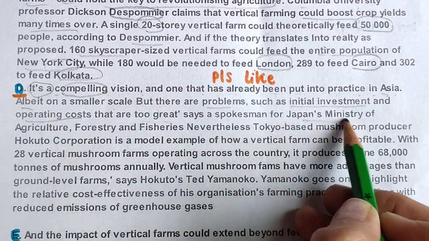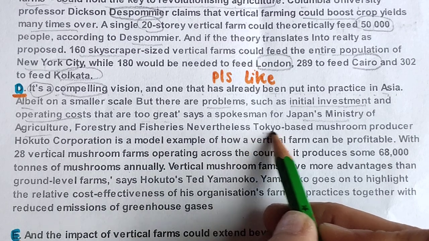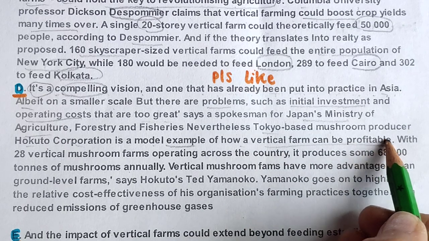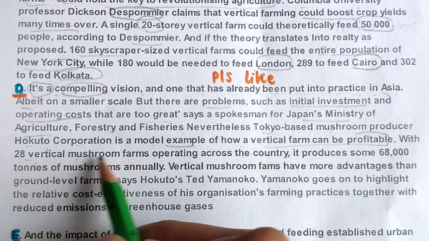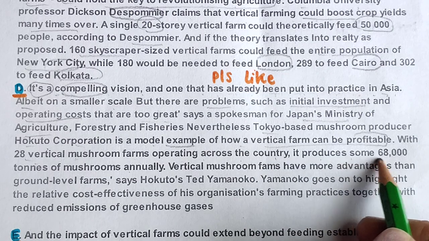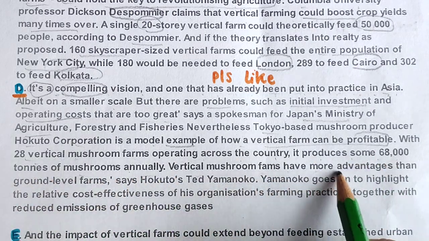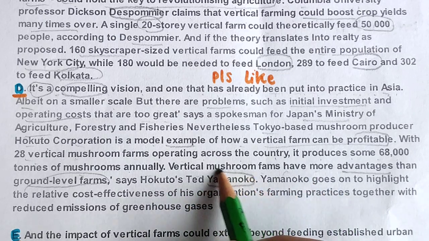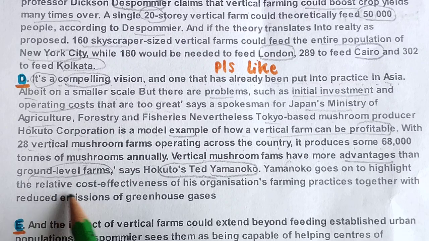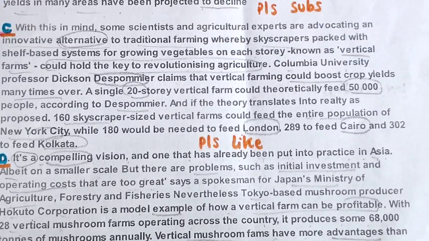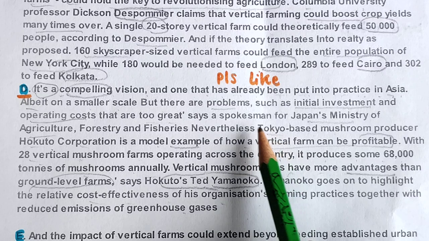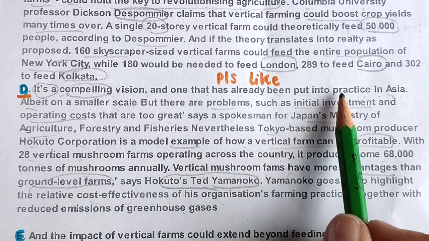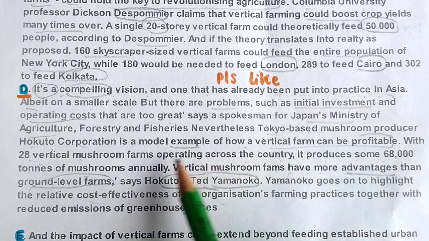Okay. Japan's Ministry of Agriculture, Forestry and Fisheries, the Tokyo-based mushroom producer corporation is a model example of how vertical farms can be profitable. With 28 operating across the country, it produces some 68,000 tons of mushrooms. Vertical farms have more advantages than ground level farms. Okay, this person's name we can underline, goes on to highlight relative cost. So what they are talking about is how this company has taken vertical farming practice into account.